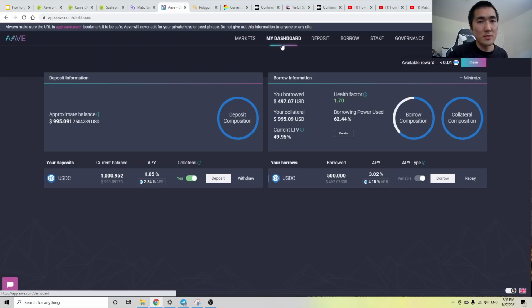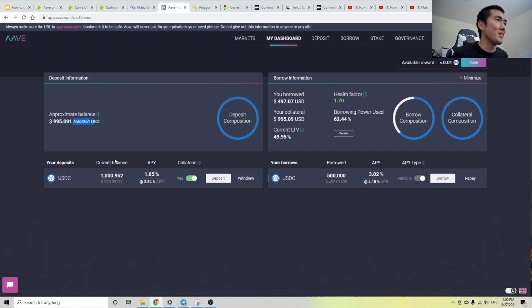So I've been doing this for a month now, and it's really fun. Crypto isn't just about buying something and hoping it goes up. You can actually put your assets to work, and that is the power of DeFi. And once you start using these applications, I think every day you'll become more and more bullish. And as you can see right here, it's not updating, but you can see that these numbers are going up, right?